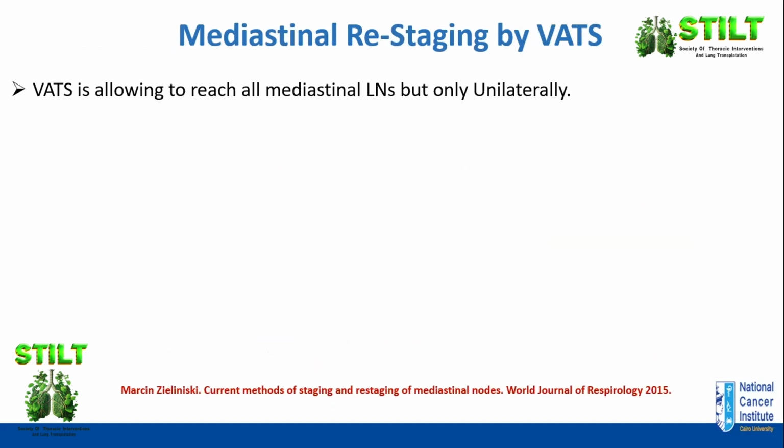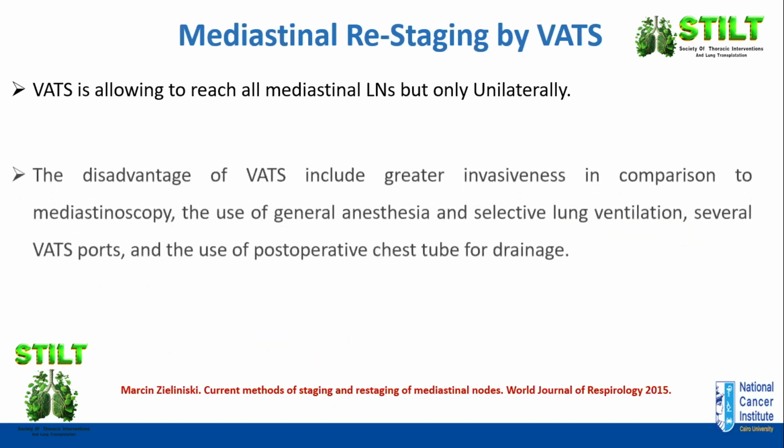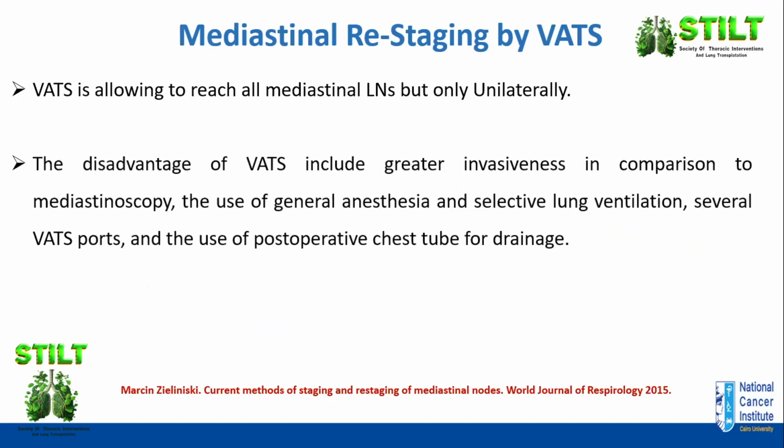The last step, which can be used for restaging, is VATS, which can reach all mediastinal lymph nodes, but only unilateral, the same side of the tumor. It has some disadvantages: it is an invasive procedure, needs general anesthesia, a double lumen endotracheal tube for selective lung ventilation, several VATS ports or maybe uniportal, and a chest tube for drainage.